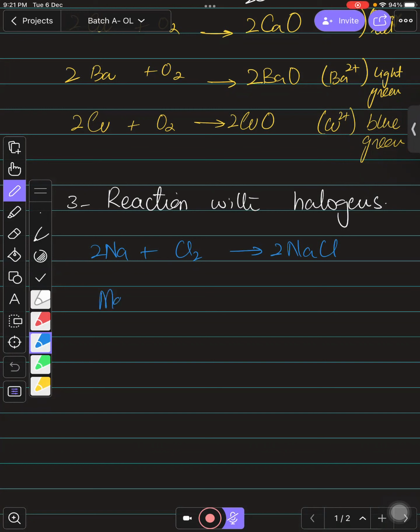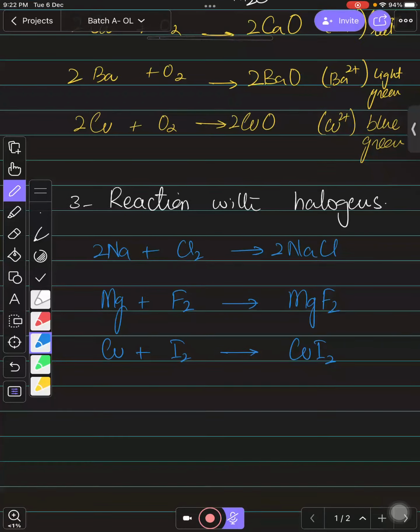Again, if you talk about magnesium reacting with fluorine, it will form what? Magnesium fluoride. Suppose you have copper and you are reacting it with iodine, if it is forming copper 2 iodide, so it will be copper 2 iodide. Like that. These are pretty simple reactions. You can even talk about metals in this way.